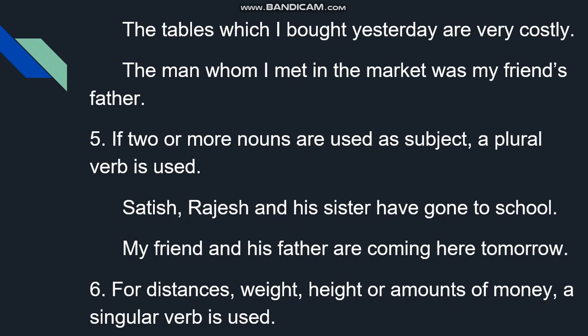Next ruling is, if two or more nouns are used as subject, a plural verb is used. More than two nouns, just as Satish, Rajesh and his sister have gone to school. They are plural, meaning the subject is plural here. Have is a plural verb, have gone to school.